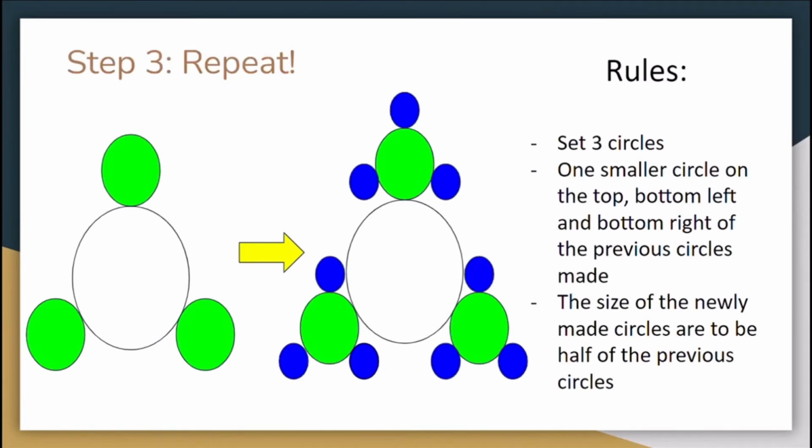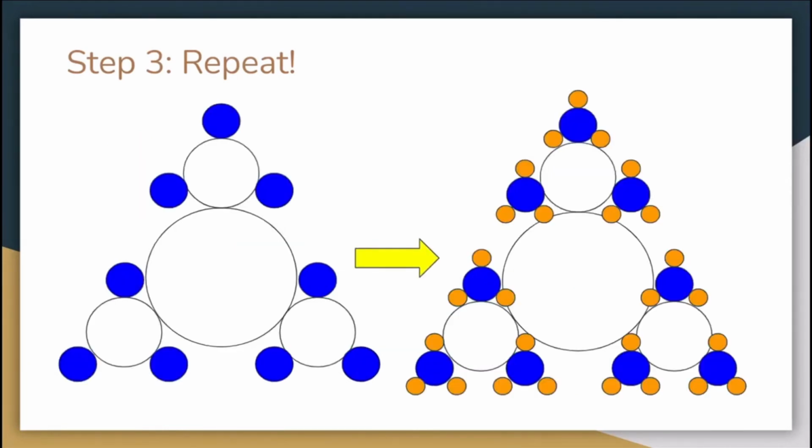Now, the last step is just to repeat it all over again. Now, if we move on to create the pattern again, there you go. You can see that the blue circles are now the previously made circles and the orange circles are the new circles. And as you can see, the pattern that I set is still there, and the smaller circles are also half of the previously made circles.